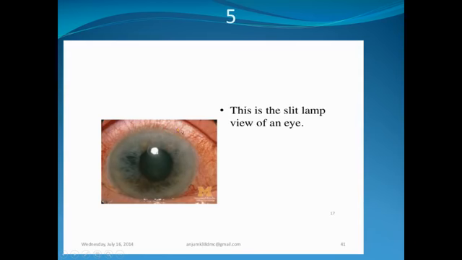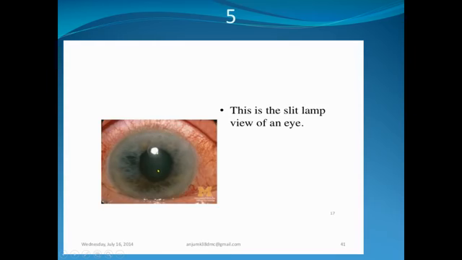This is the conjunctival congestion, corneal edema, and the pupil is dilated. Usually the cornea is most transparent, but here there is edema, and this is the light reflex. This is the pupil. So this is a photograph. The question may be: what are the findings of this photograph? The findings are conjunctival congestion, corneal edema or haziness, and the pupil is vertically mid dilated.